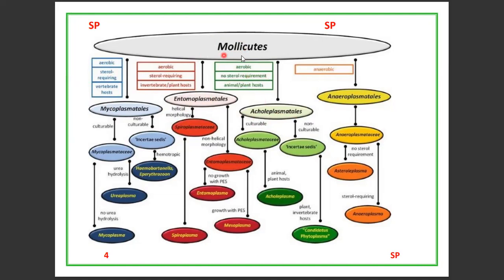One of the most important points: the mollicutes or mycoplasmas that do not require sterols for growth are Acholeplasmatales.